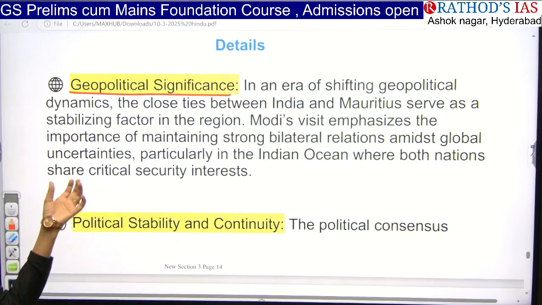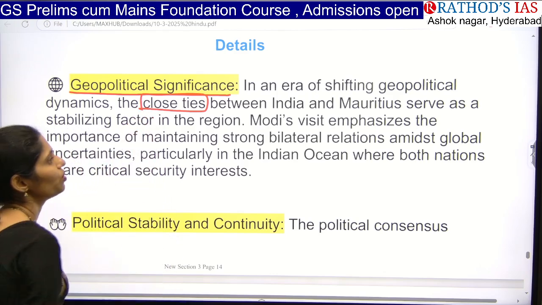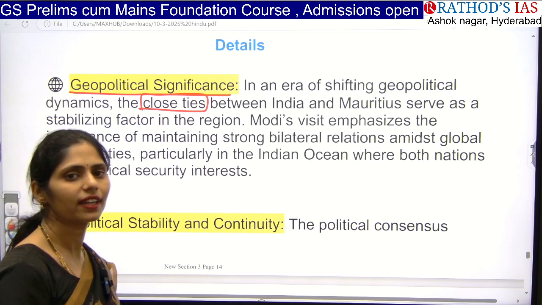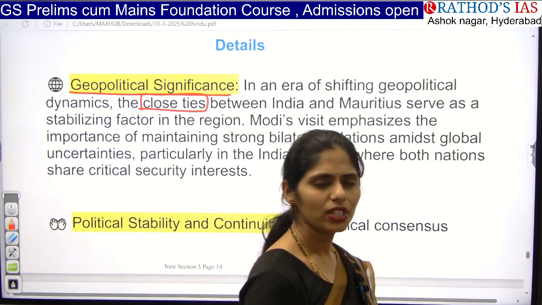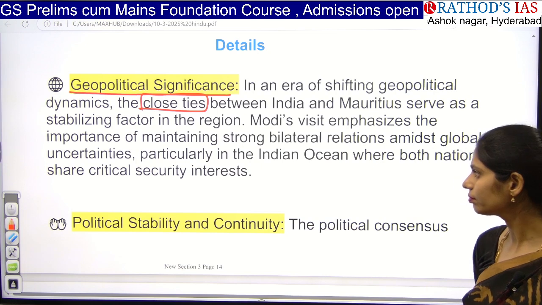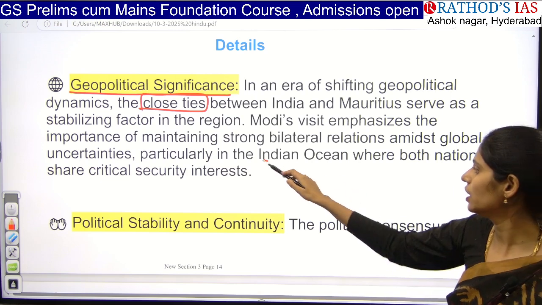So here there is a shifting of geopolitical dynamics, as well as an improving of close ties between India and Mauritius. Especially whenever our Prime Minister is going to visit another country, this is a signal of improving relations between India and that country. And Mauritius is especially important because it is present in the Indian Ocean.